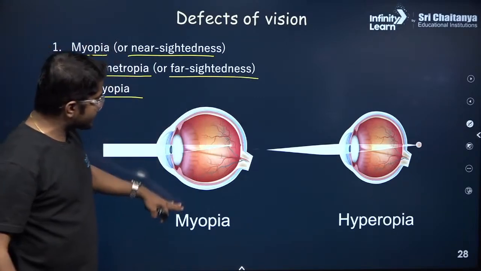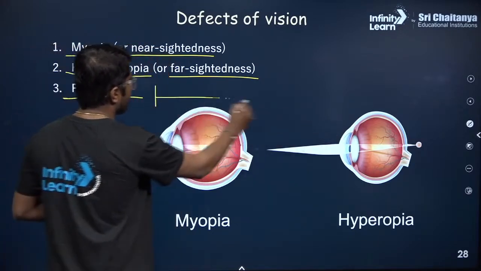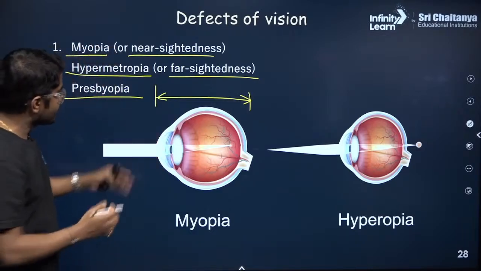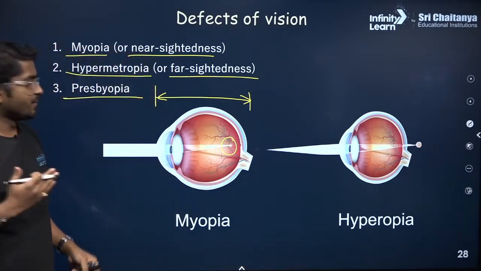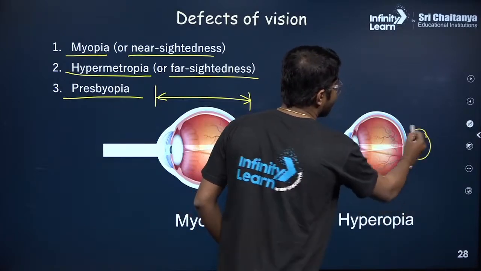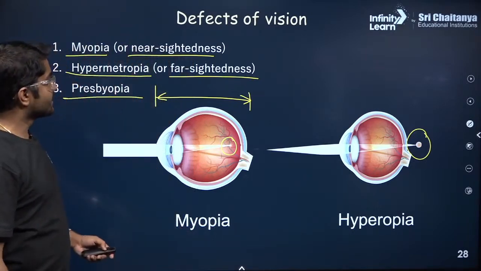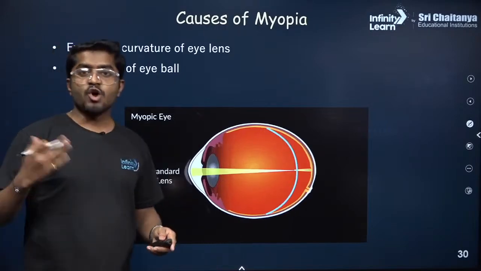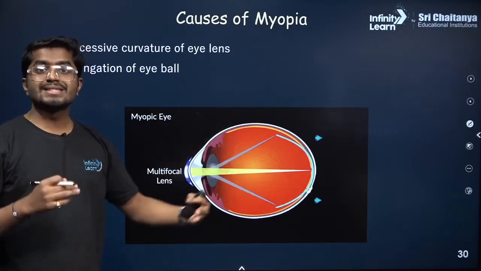So you see, look at this shape of the eye. In myopia, the shape of the eye is elongated. You see, the eye is broadened. So that is the reason the light is forming the image before the retina. And in hyperopia, or hypermetropia, the image is formed behind the retina. So let's look at them. First is myopia. Myopia is also called as short-sightedness. Why? Because if the object is very near, you can see them clearly.